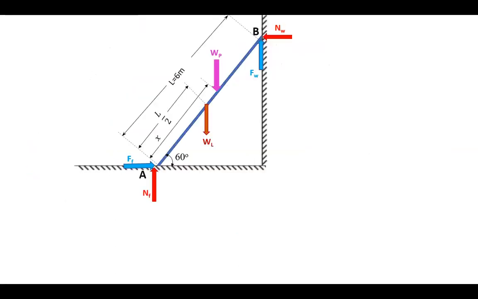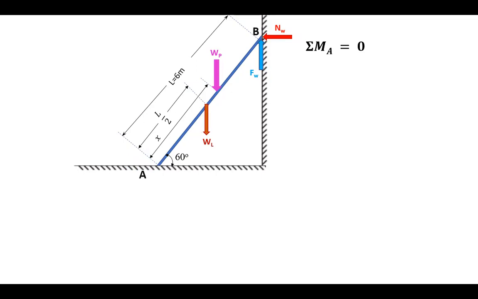Next, let us consider sigma MA is equal to 0, right? So for calculating sigma MA is equal to 0, let us consider the moment of all the forces about A. First of all, this FF and NF are passing through the point, so the moment will be 0. So if NF is passing through the point, it vanishes. Next, FF also passing through the point A, it also vanishes. Next, the remaining forces for which you need to find out the moments are FW, NW, WP, and WL.